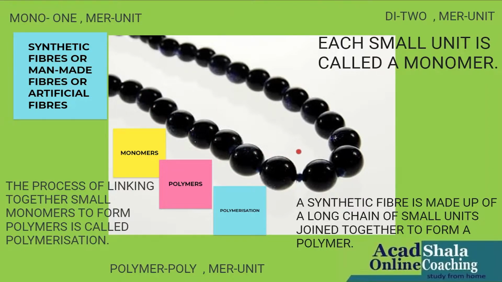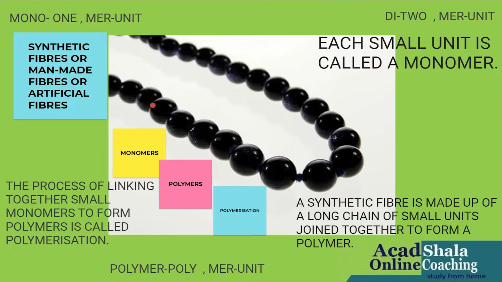We also know that synthetic fibers are also known as man-made fibers or artificial fibers. Now children, as you are seeing, this pearl necklace is made up of pearls or beads coming together.